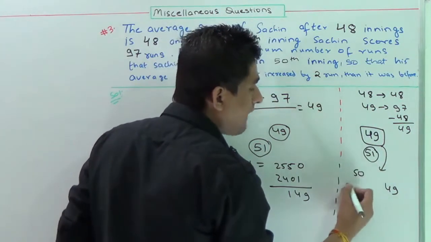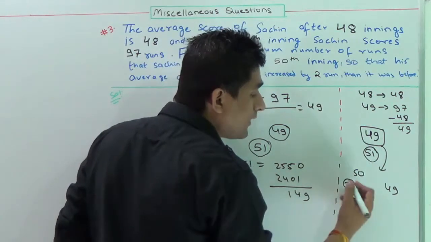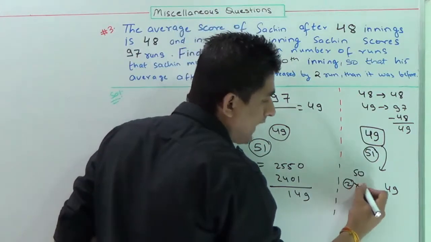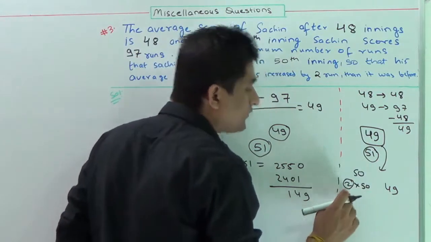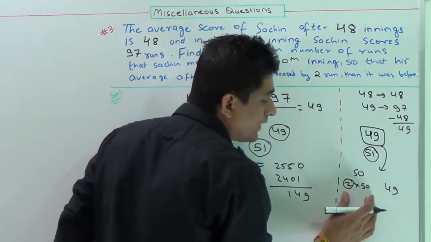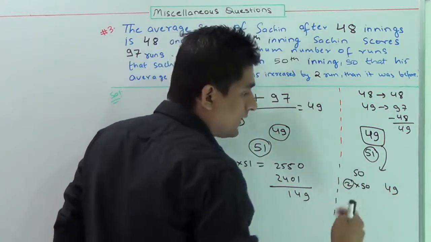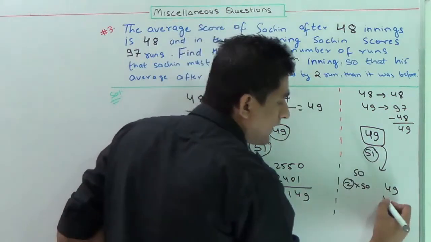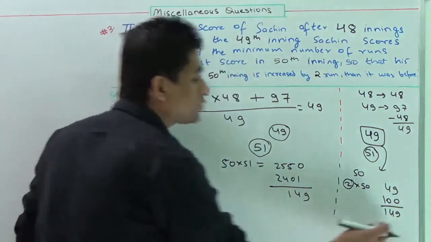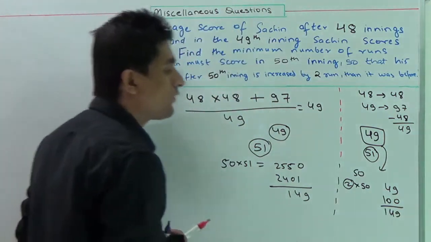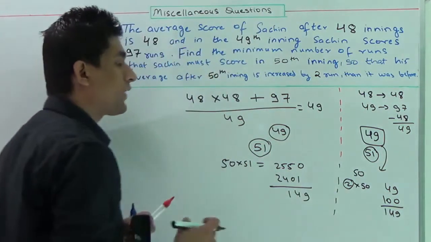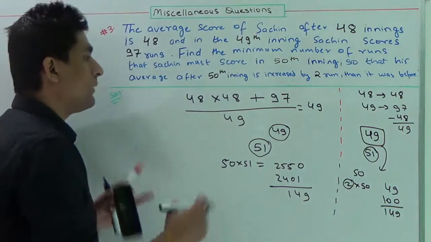In order to increase his average by 2 runs, he has to add 2 runs for all the innings. That means we have to multiply 2 into 50 runs. That means he has to make 2 into 50 runs more than the normal average score, and it will come out to be 100, and the total score will be 149. That means Sachin has to score 149 runs in the 50th inning to increase his average by 2 runs. Okay, I think you have got the question by both methods.